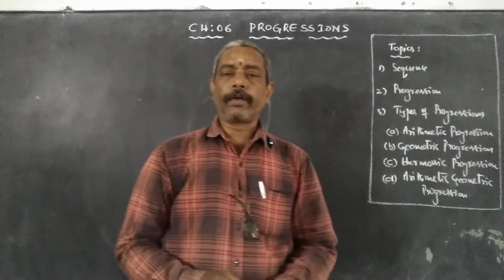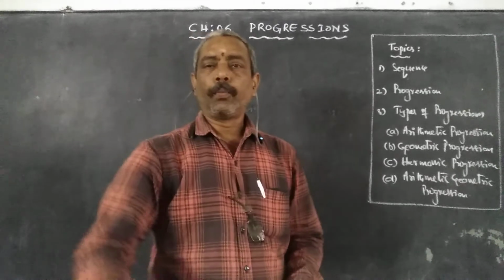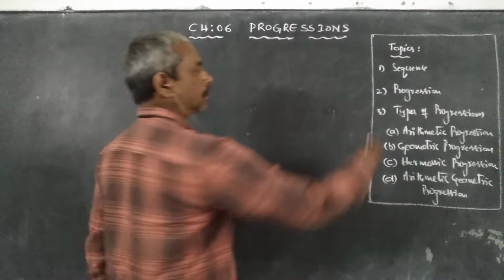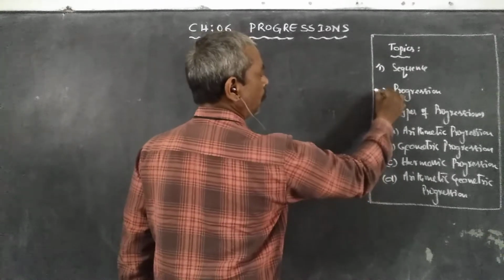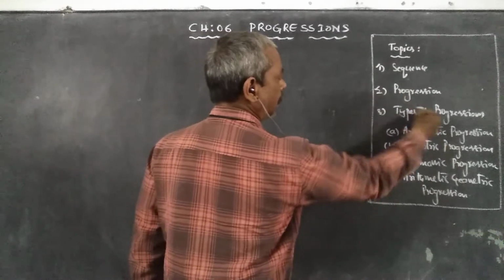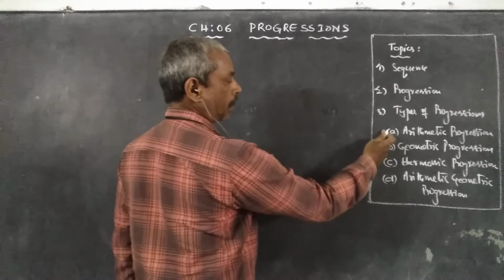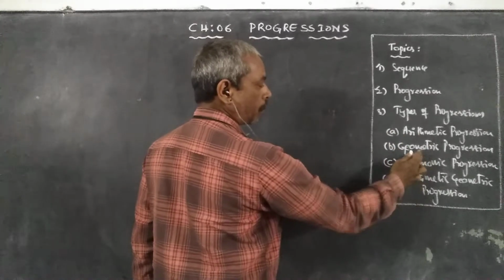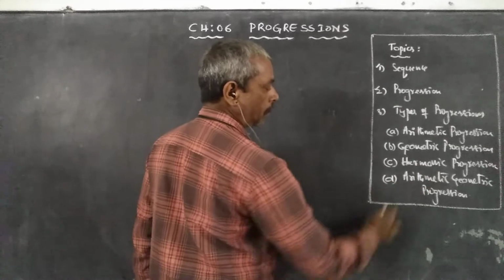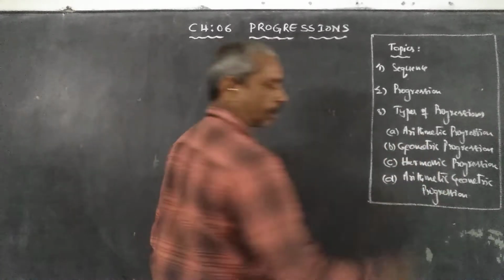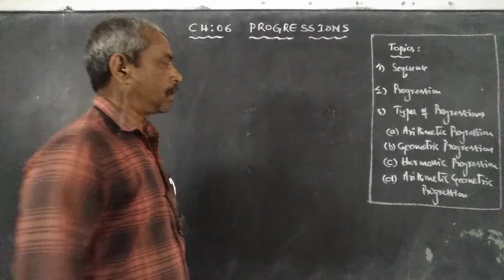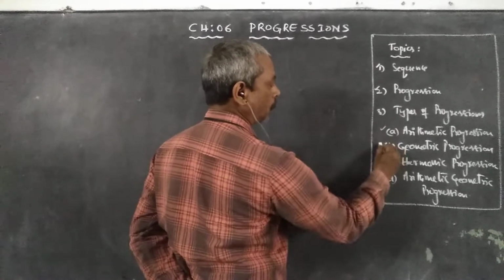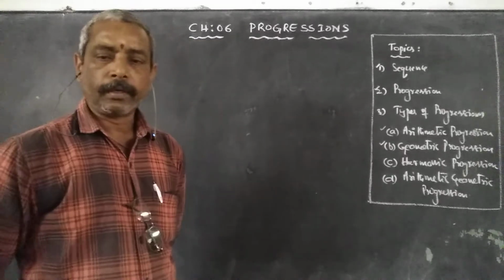Today we are going to discuss the new chapter, progressions. In this topic, we are going to discuss sequence, progression, and types of progressions. We have four kinds of progressions: arithmetic progression, geometric progression, harmonic progression, and arithmetic geometric progression. But in our 10th class syllabus, we have only arithmetic progression and geometric progression. Only these two progressions. Okay.